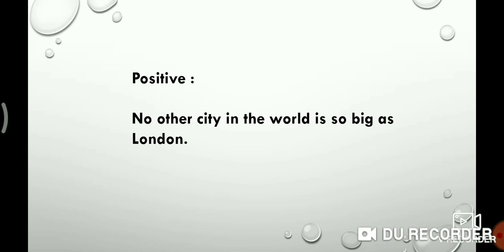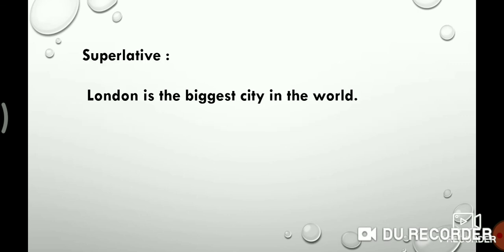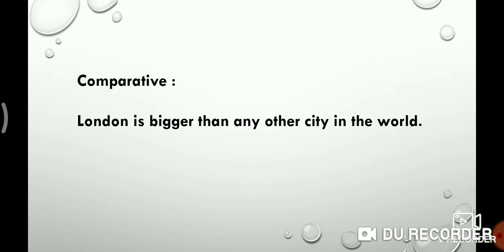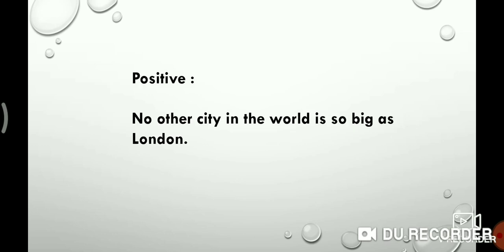Now look, this is the example of the biggest, the plus adjective plus est. That's why here we use adjective plus er plus than plus any other, and we start the positive degree with no other.